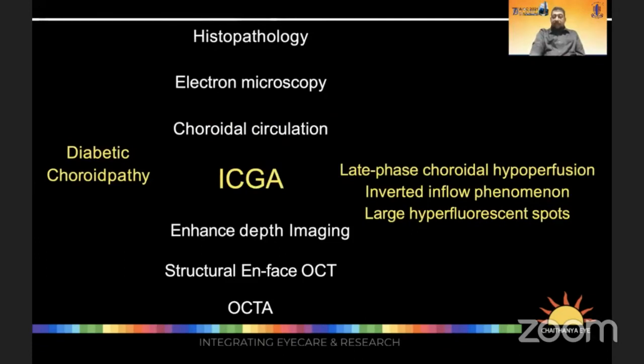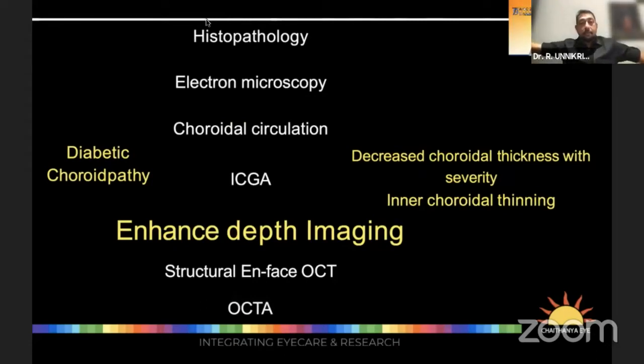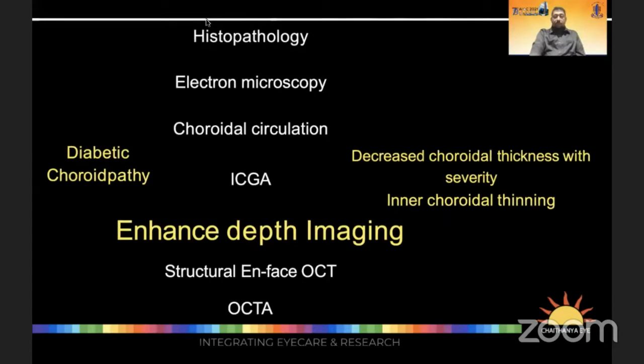And ICGA demonstrates late areas of lack of choroidal circulation, choroidal hypoperfusion, inverted inflow phenomena, and large areas of hyperfluorescent spots. Enhanced depth imaging shows a decrease in choroidal vascularity with severity, inner choroidal thinning, and displacement of the maximum choroidal thickness temporal to the fovea.